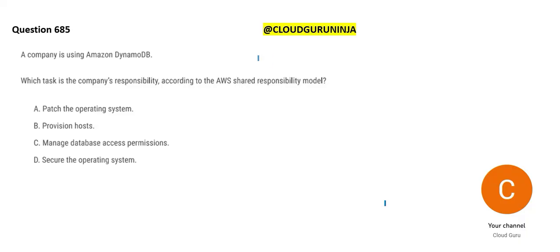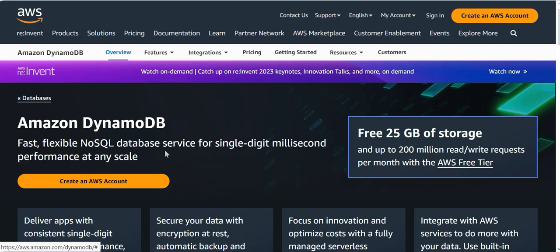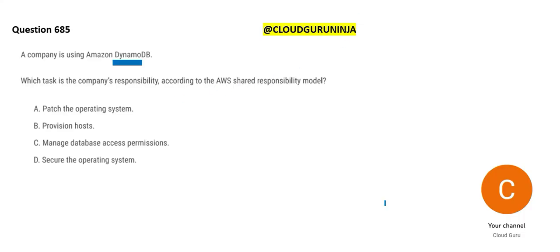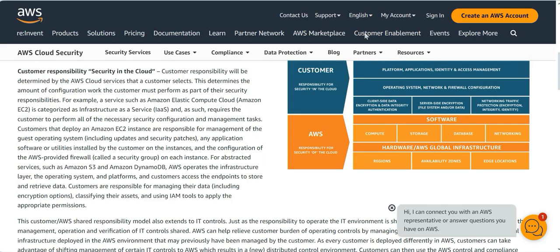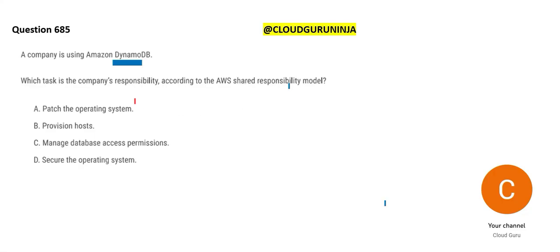See, a company is using DynamoDB. It is a NoSQL database. It is called database on steroids because it gives single digit millisecond performance. Again, they are telling it as a shared responsibility model. What is your responsibility? Patching the operating system is AWS responsibility. Only on EC2 instances, if you have a guest operating system, then you would patch it. Otherwise, it is AWS responsibility.